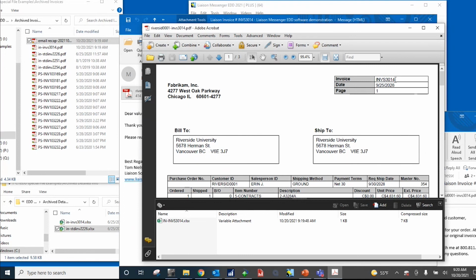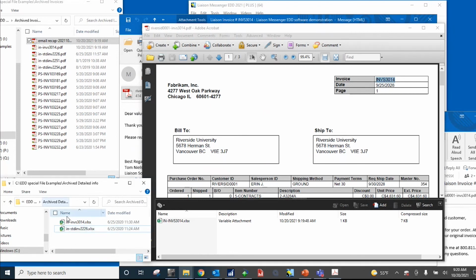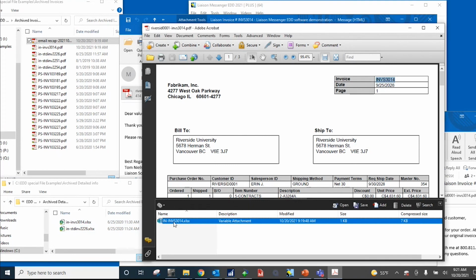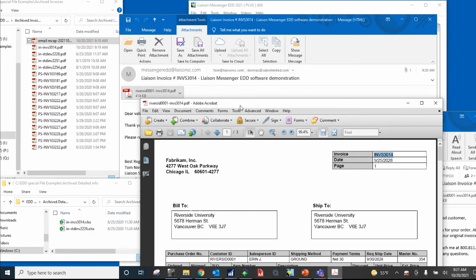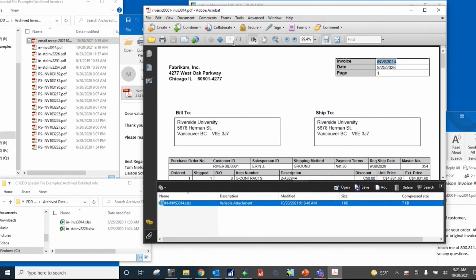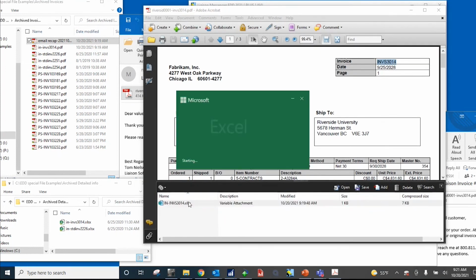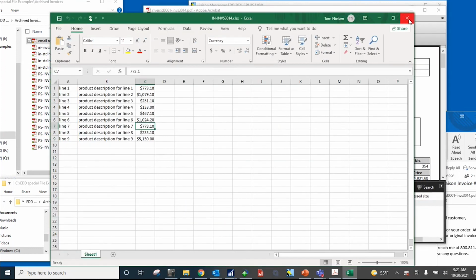What we also did is we grabbed and attached a variable attachment. So we used the invoice number off of the invoice to point back to that folder of detailed information. We looked in the folder for a file that contained the invoice number as part of the name. Okay, so we grabbed that Excel file and we embedded it into the PDF. You could see that right down here. There it is. This could also have gone as a separate attachment in the email itself. I'm going to double click on that and it opens up Excel, and there's our detailed information.